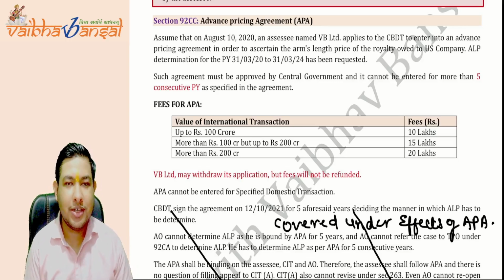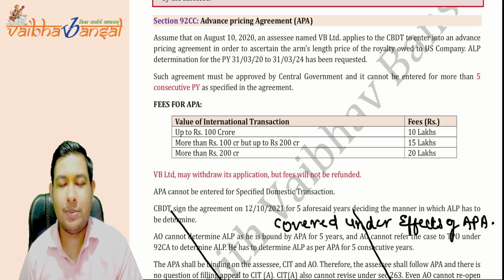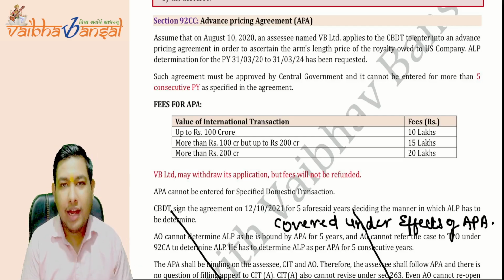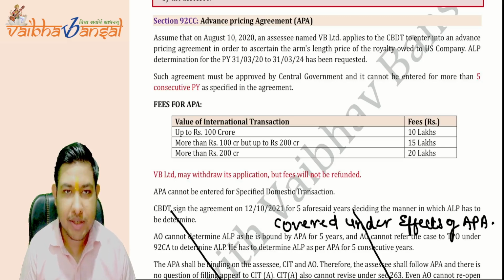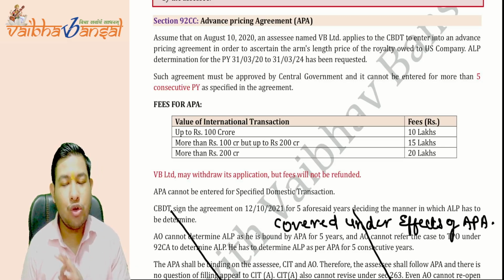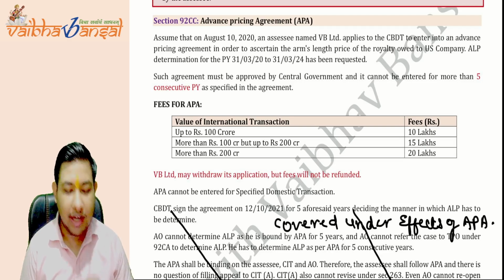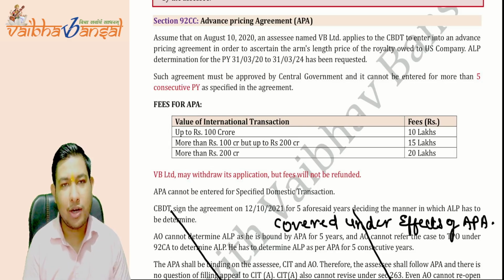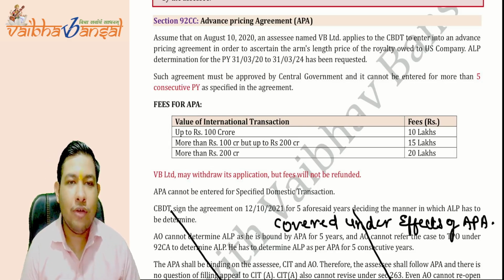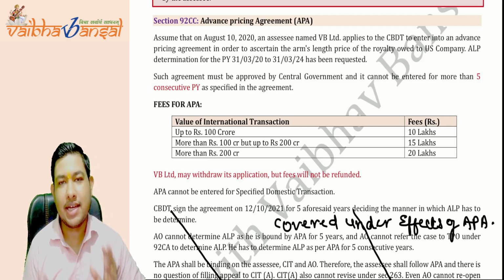This is Vaibhav Bansal. Today we are going to complete our transfer pricing chapter fully, with all the important concepts. So today's session is going to be very important, an ultra important session of your transfer pricing chapter. This is the most important part of transfer pricing. Now we are going to start with the advance pricing agreement.